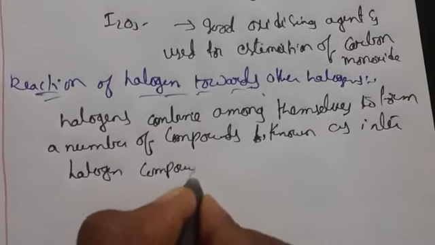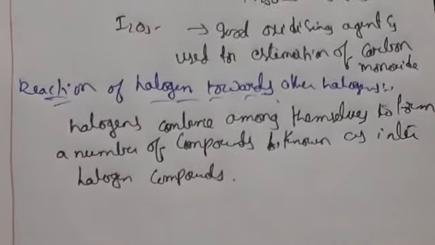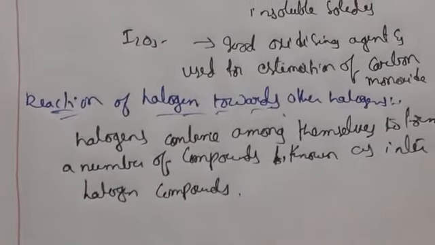It means we are not adding any extra element to this.